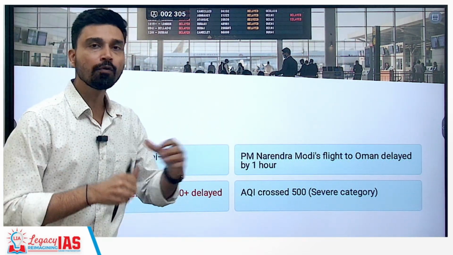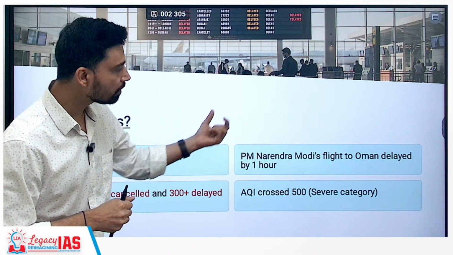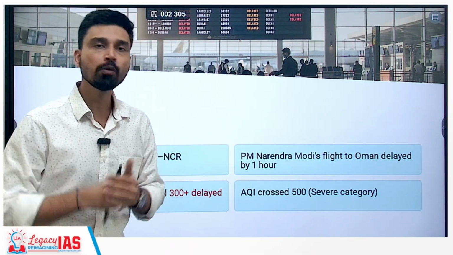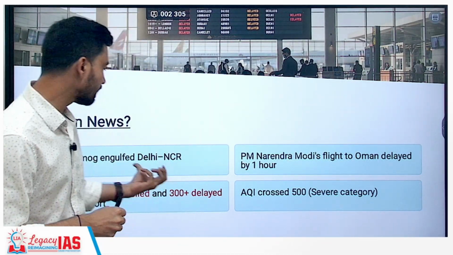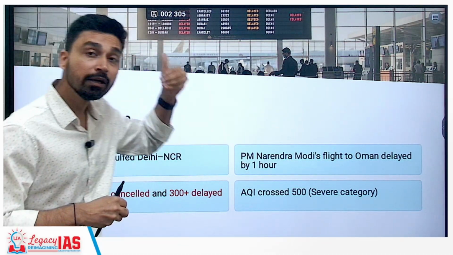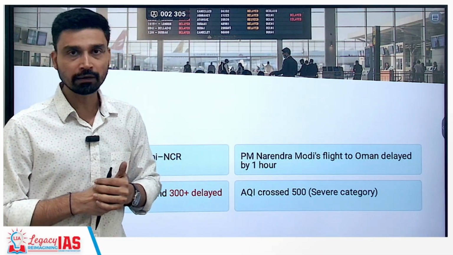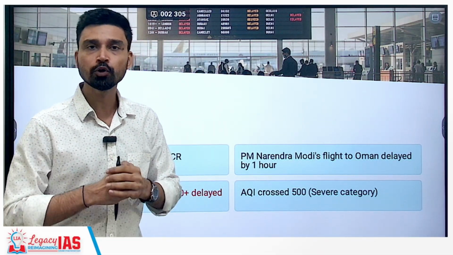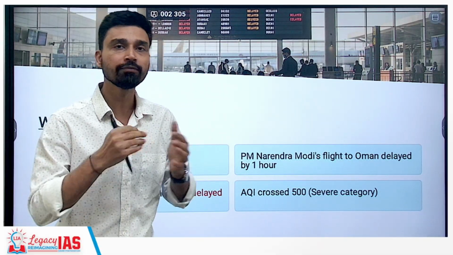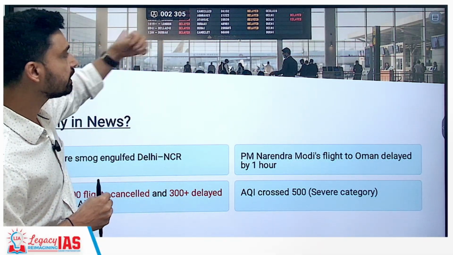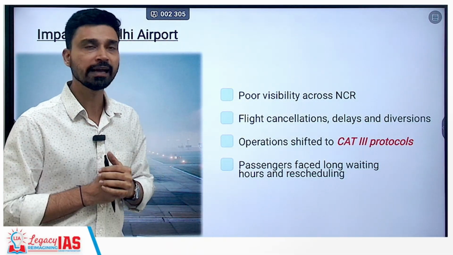The effect of fog was such that even Prime Minister Modi's flight, he was on a visit to Oman, was delayed by over an hour. Several hundreds of flights have been cancelled and 300 plus have been delayed at the Delhi airport itself. Obviously, it has also led to a pollution crisis because AQI has crossed 500, in the severe category, is what we can say about Delhi's air currently.